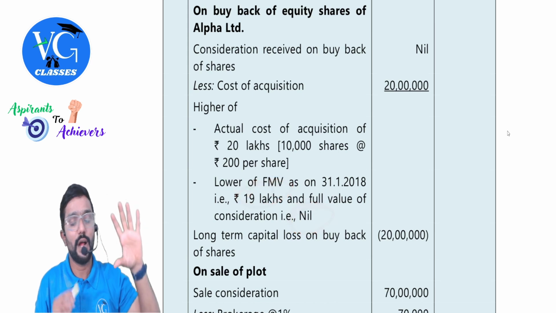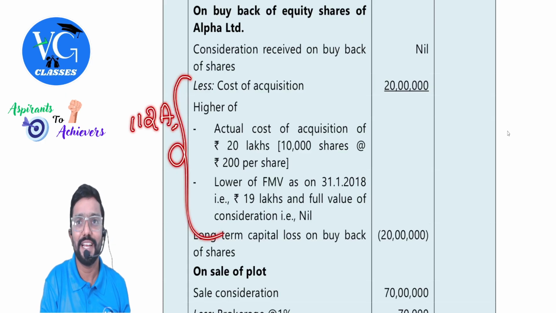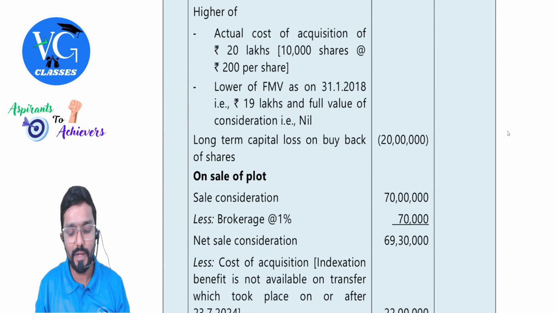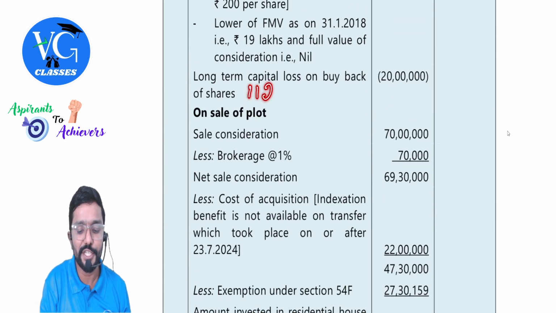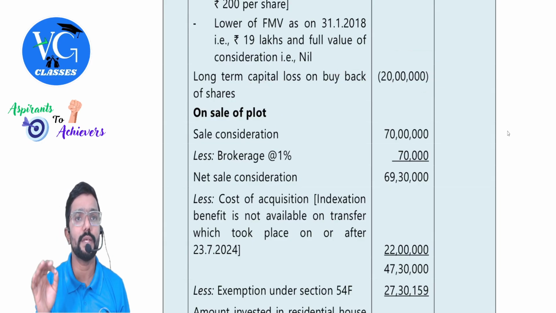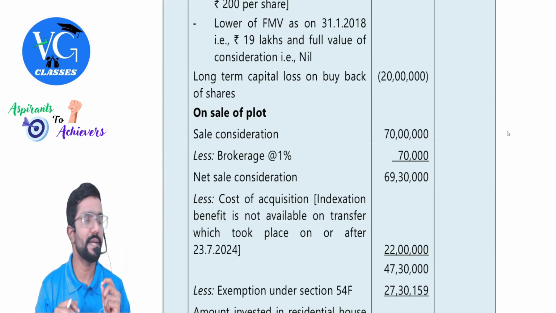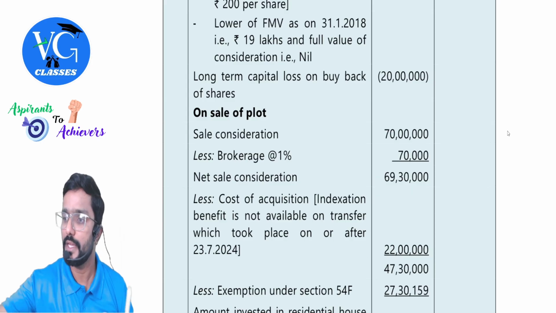Got it? And if you get confused, sir, how did you do this? That is nothing but section 112, guys. It is done as per 112. So what is the capital loss under section 112? Better mention section 112. The loss is 20 lakh. And long-term loss can be adjusted only against long-term gain.